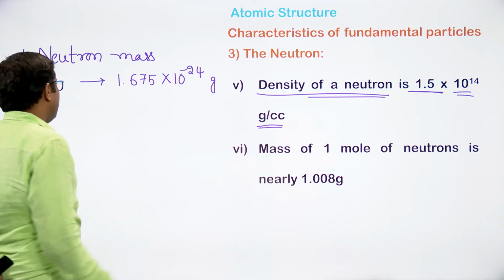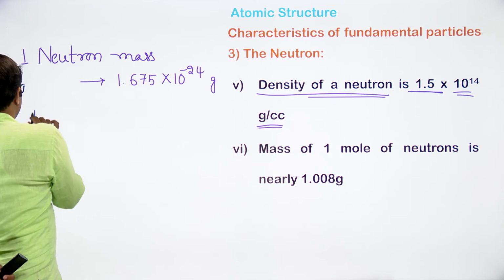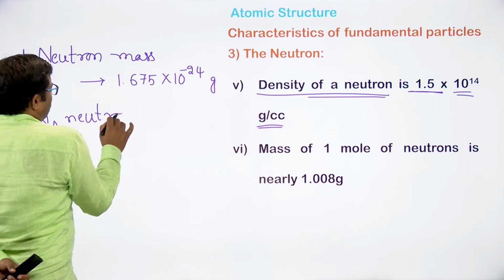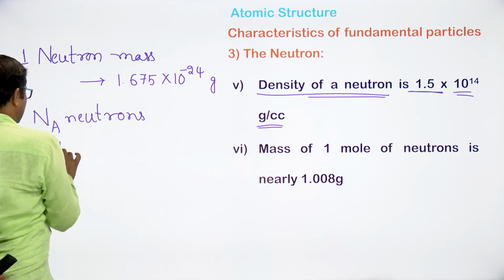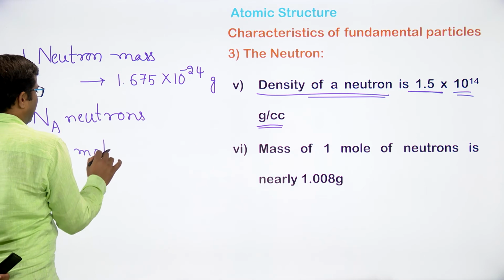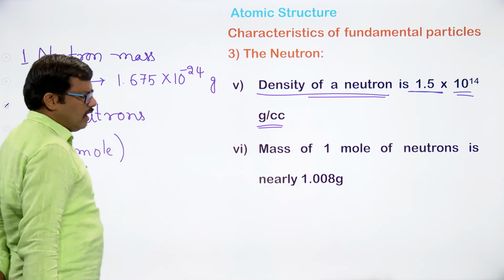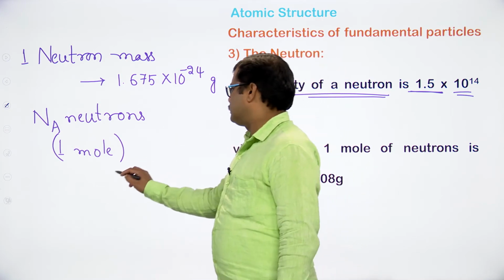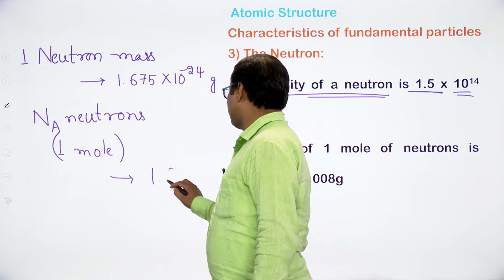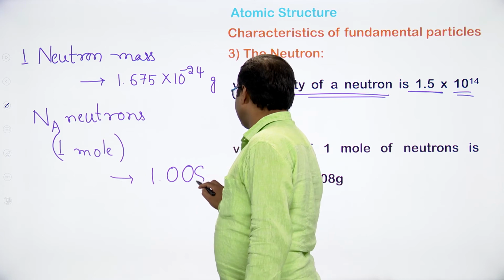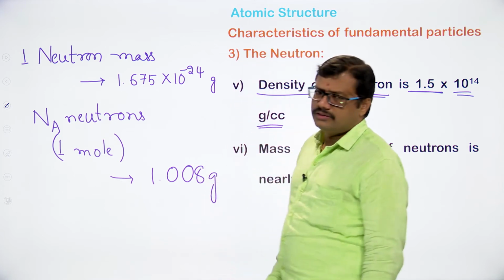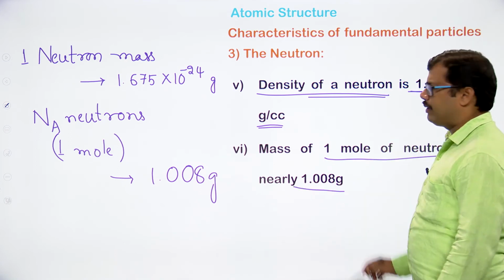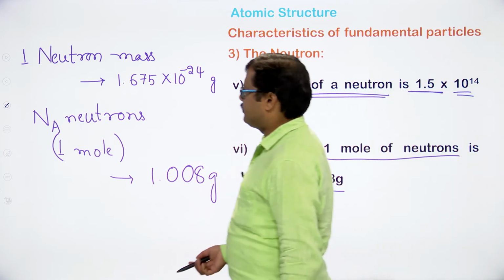If we take Avogadro number of neutrons, Na number of neutrons, since 1 mole corresponds to Na number of neutrons, what will be the mass when we put Avogadro number of neutrons together? The mass is found to be 1.008 grams. So the mass of 1 mole of neutrons was found to be 1.008 grams.